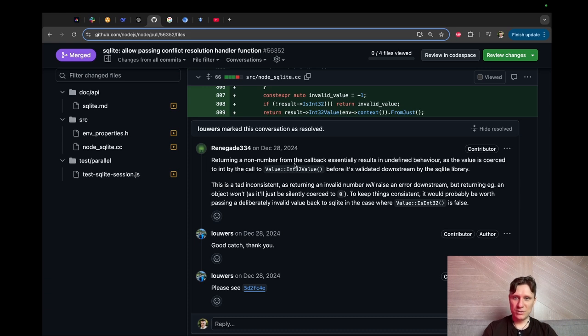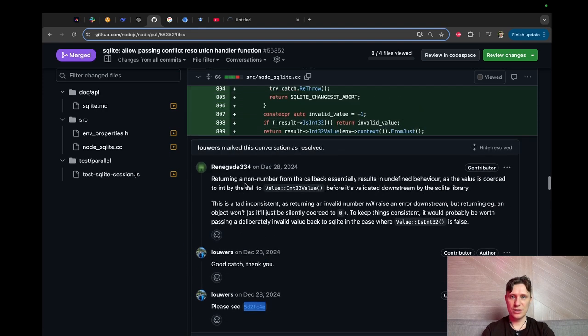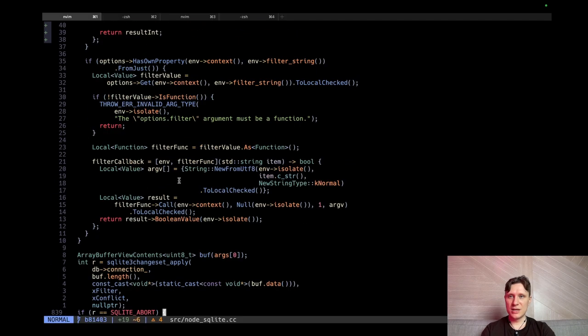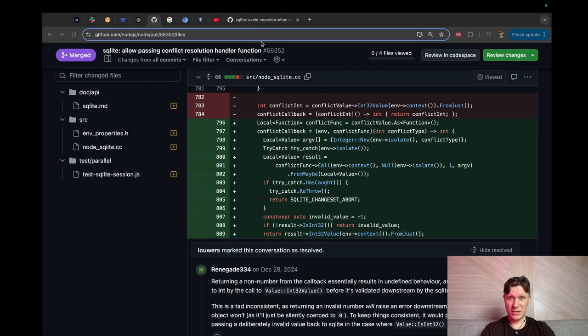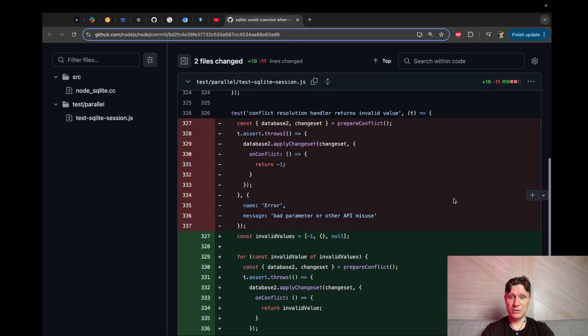Returning a non-number from the callback essentially results in undefined behavior. Is it inconsistent, returning a valid number or raising an error downstream? I'm not sure. What's this? Good catch. So before this fix, there was some invalid behavior because we haven't returned a correct number from our C layer, but they fixed it. Yeah, because before this, we just made a cast and the cast returned some nonsense. We don't want nonsense.